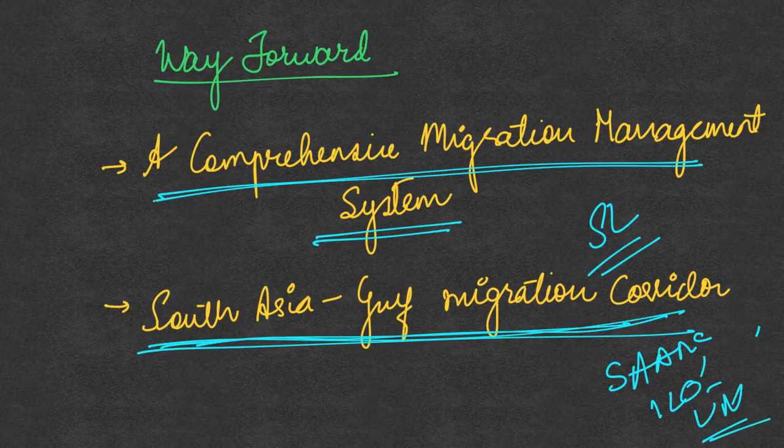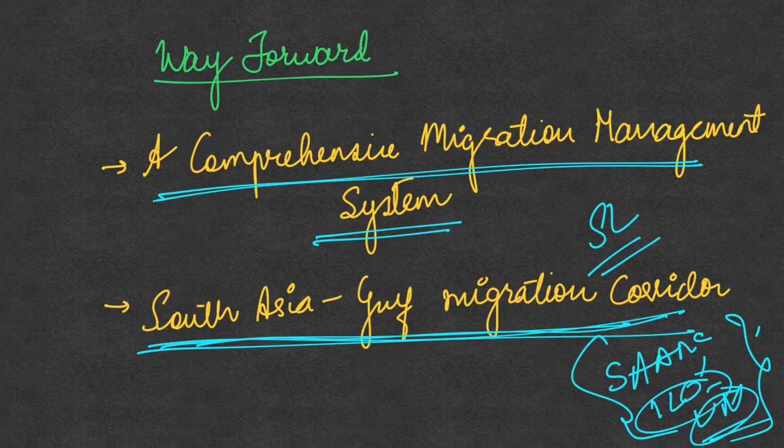When this corridor becomes a part of these conventions, it will ensure that the working conditions and the living conditions of the migrants in this corridor are safeguarded. So these migrants must be subject to the ILO and UN conventions. This is the second important step that needs to be done.